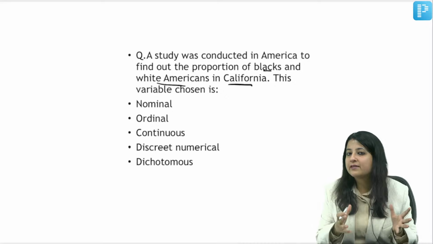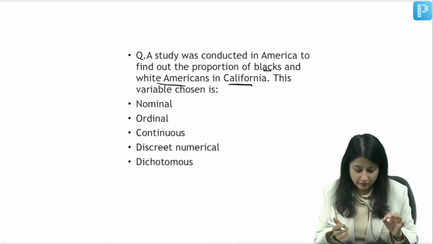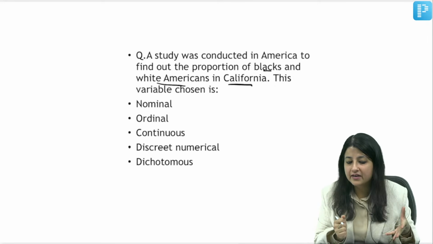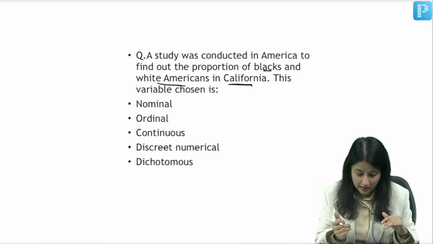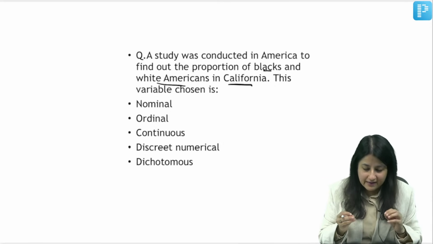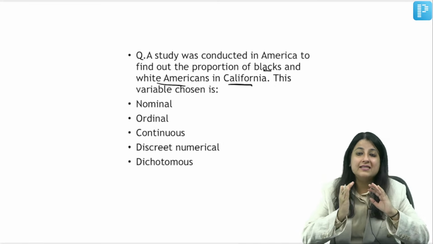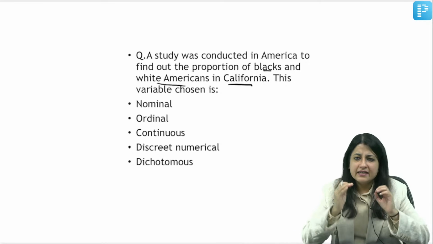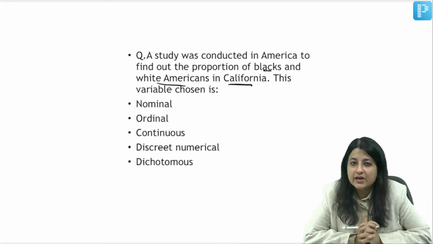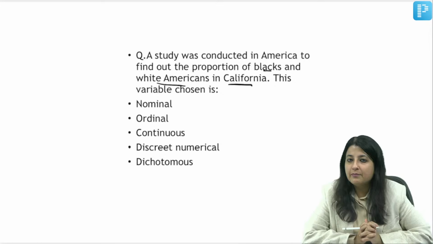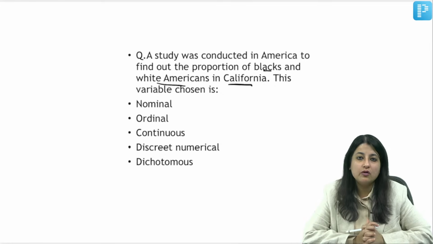Proportion of black and white Americans. First of all, tell me, guys, is this quantitative or qualitative? The variable I'm talking about, black Americans and white Americans, based on color. Is it quantitative or qualitative? Does it have a unit? Can you measure this? No, you can count, you can express in percentage, like how many people are black Americans and what is the percentage of white Americans.